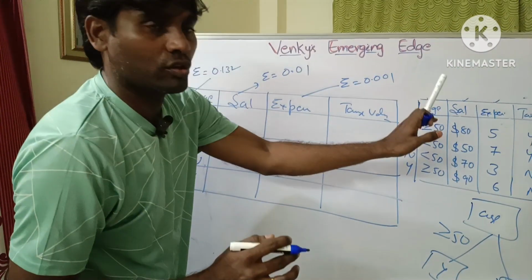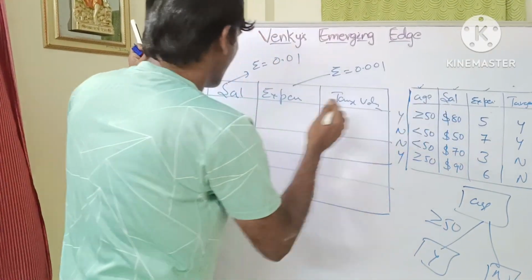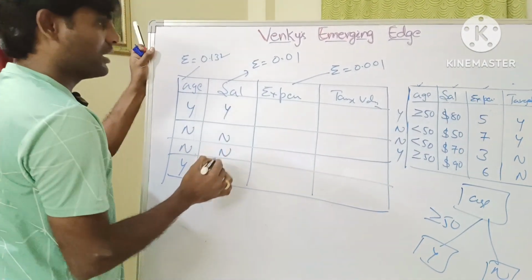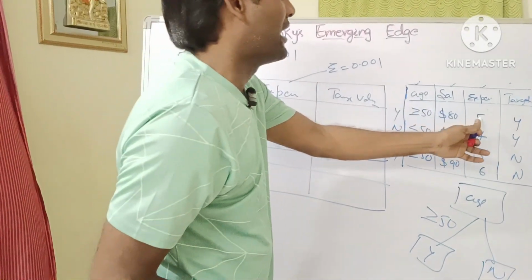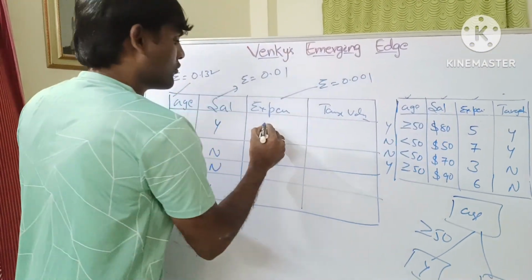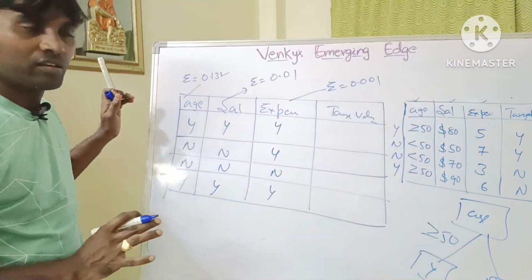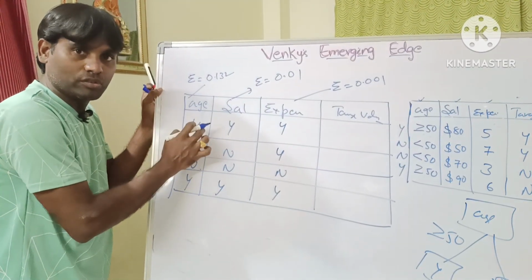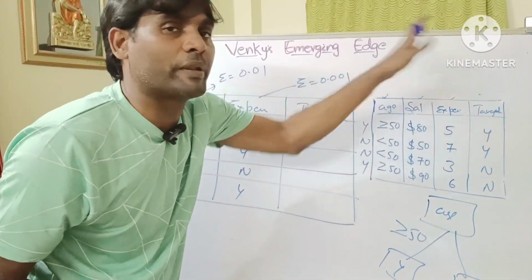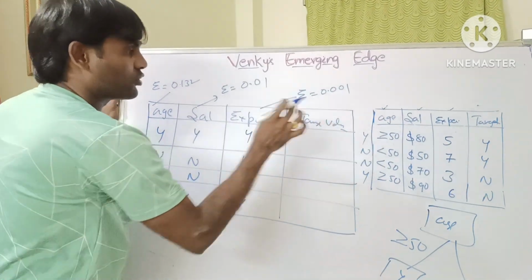Like that salary also. Salary greater than equal to 80, yes, otherwise no. That's why first one is yes, last one is yes, remaining as no. Next experience. The experience taken as greater than equal to 5, that is a yes, otherwise no. So first one yes, yes, no, yes. Is it clear? So how to get these values? These values come from the individual tables of age, salary, experience based on stump only. Okay, then calculate the new target values.